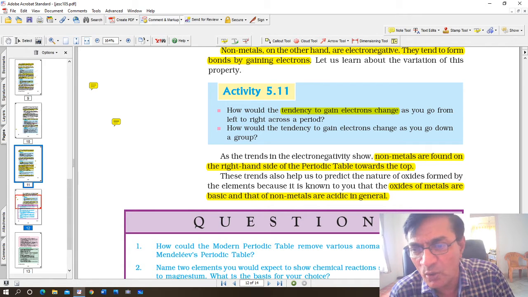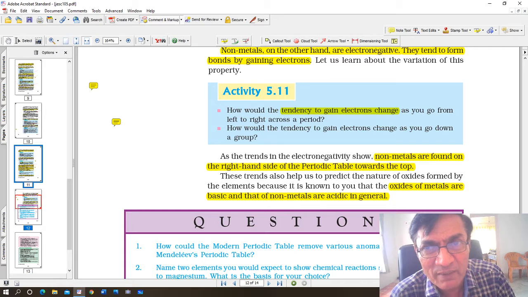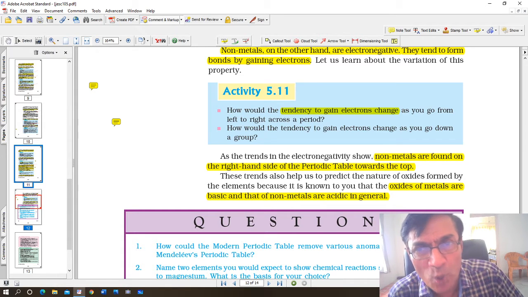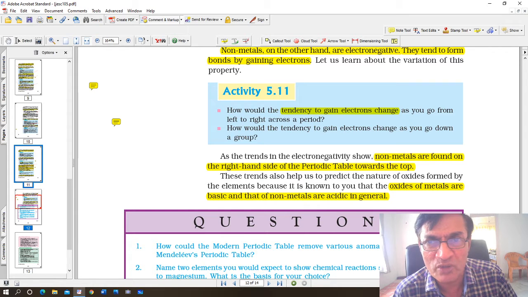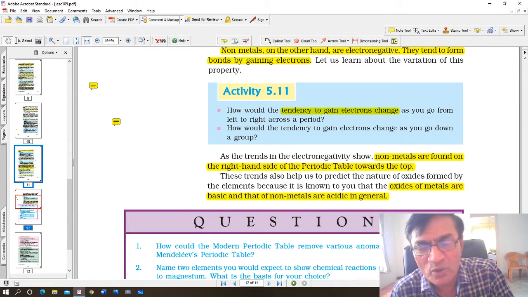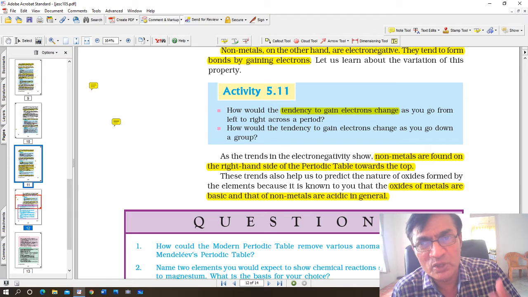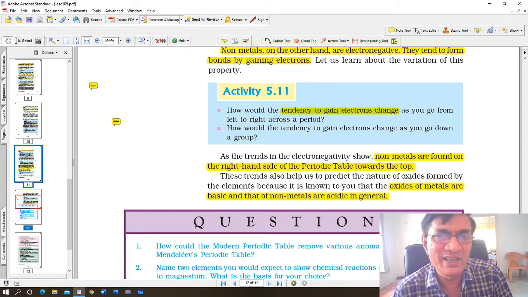These trends also help us to predict the nature of oxides formed by the elements, because it is known to you that the oxides of metals are basic in nature. For example, magnesium oxide. Magnesium oxide, when dissolved in water, forms magnesium hydroxide, which is a base. So metallic oxides are basic in nature, whereas non-metallic oxides are acidic in nature.